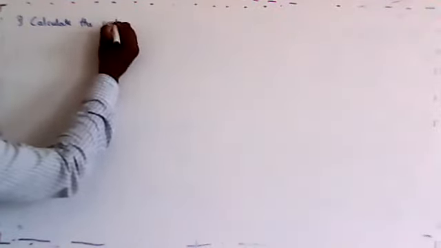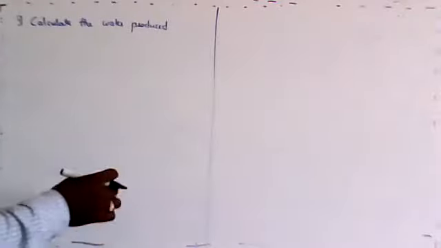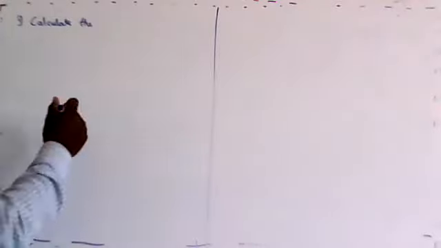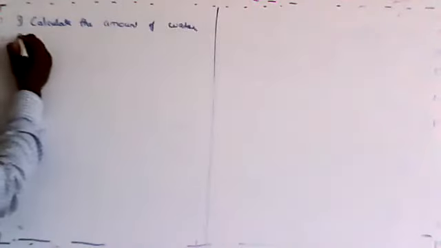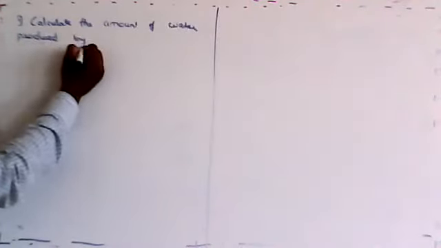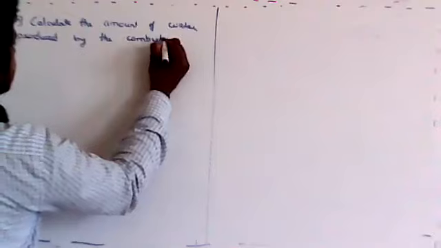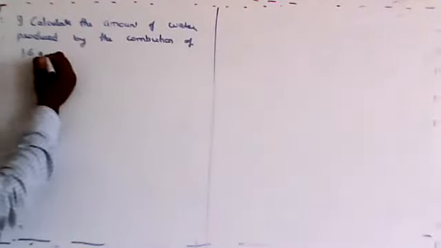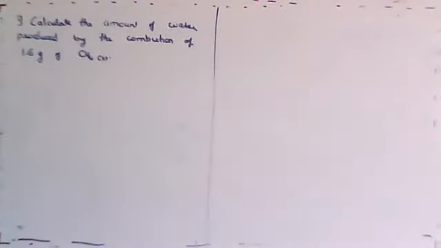So the question is: calculate the amount of water produced by the combustion of 1.6 grams of CH4 gas. Dear students, write it, okay? Amount means mass, you have to mention it, as I also mentioned. Calculate the amount of water produced by the combustion of 1.6 grams of CH4 gas.